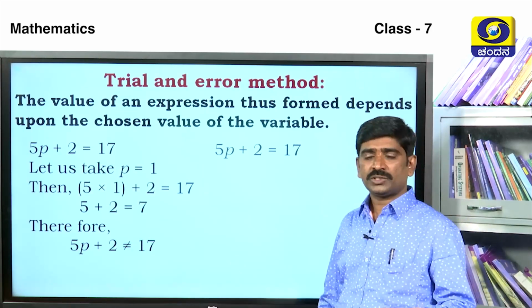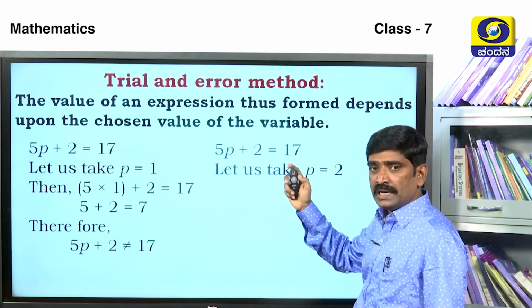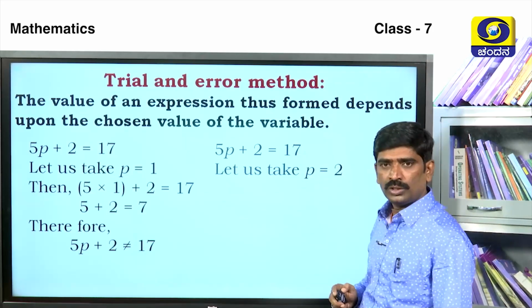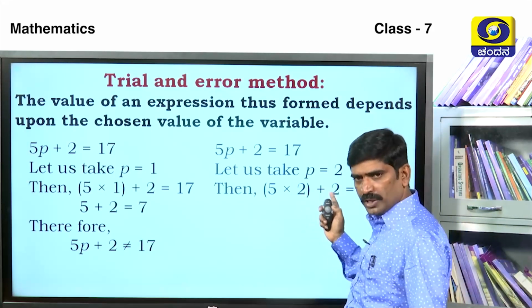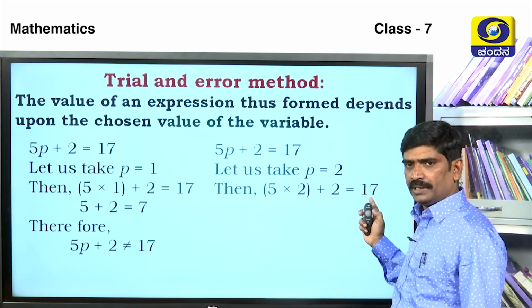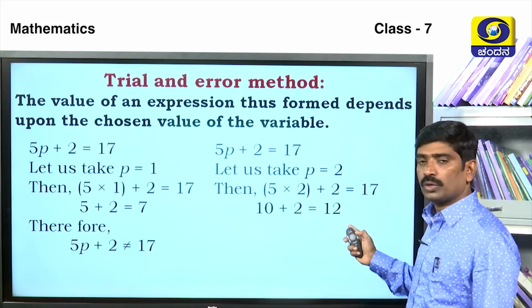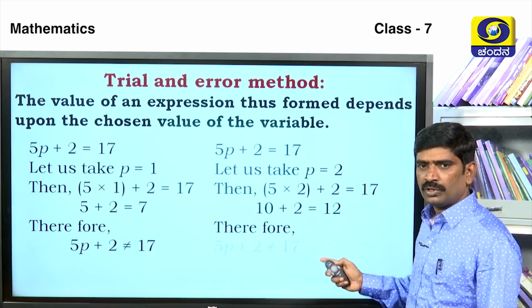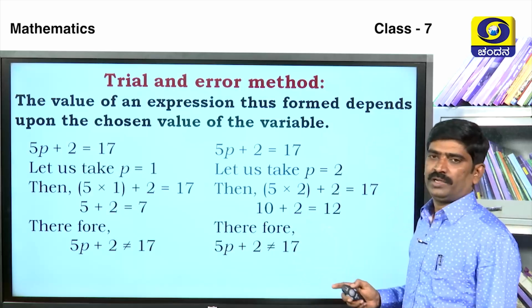Then we go to the next value. 5p plus 2 is equal to 17. Let us take p is equal to 2. If you take p is equal to 2, what is that? 5 into 2 plus 2 is equal to 17. Then 5 2s are 10 plus 2, that is 12. Therefore, here also 5p plus 2 is not equal to 17.